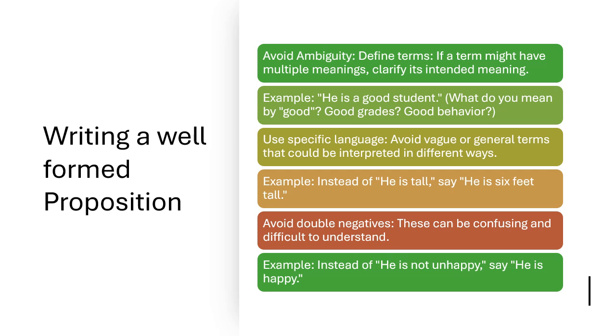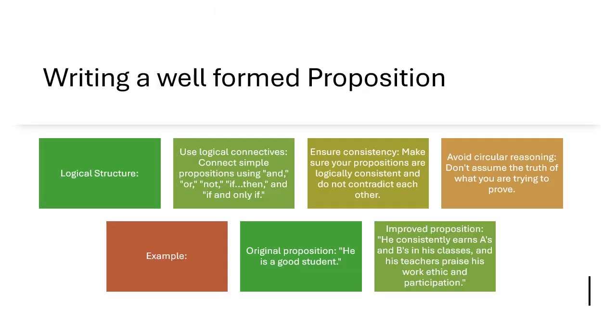So he is tall just refers to a tall individual. Any individual who is above 5.5 feet is considered to be tall. So you need to say exactly, he is 6 feet tall. And the next thing is you need to avoid double negatives. So instead of he is not unhappy, you should say he is happy. Why do you need to say that he is not unhappy? Instead you can say he is happy.